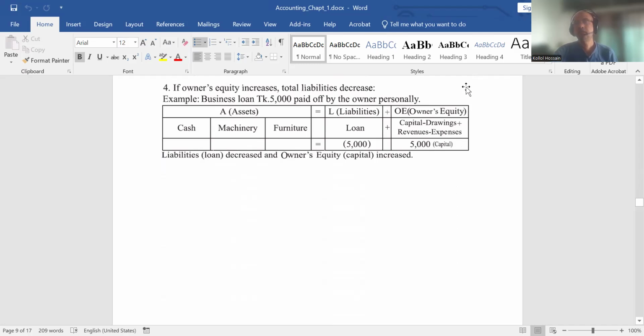So owner's stake, that means owner's equity, will increase by 5,000 as capital, because the owner paid this amount on behalf of the company from his own fund to pay the business loan. So business loan liability will be decreased by 5,000 and owner's equity will be increased by 5,000. These are right hand side effects, no effects on the left hand side. One liability, loan, will be decreased, and another form of liability, that is owner's equity, will be increased by 5,000.